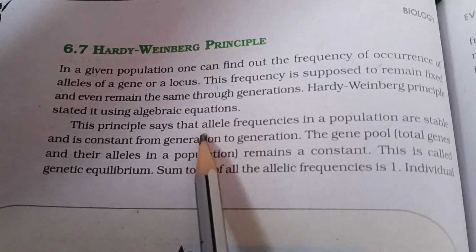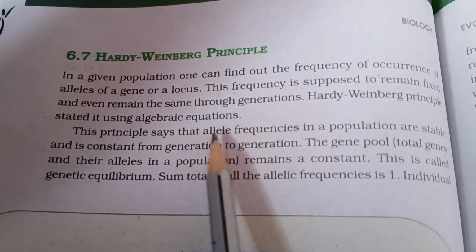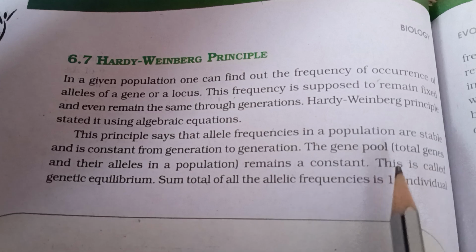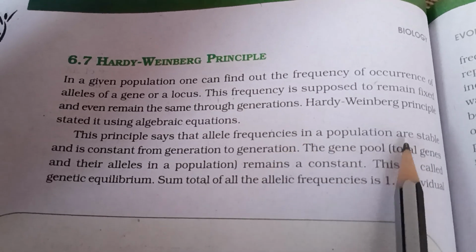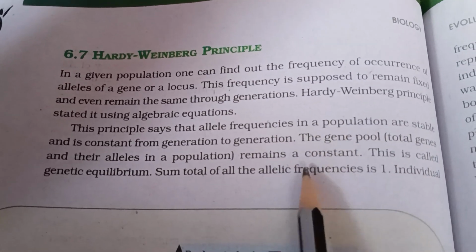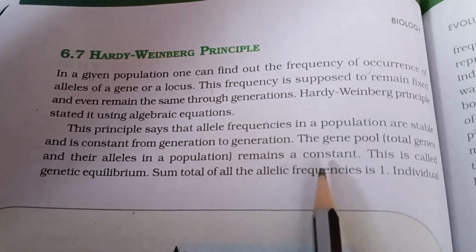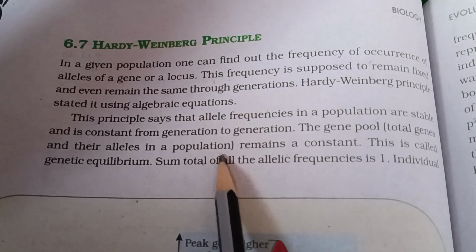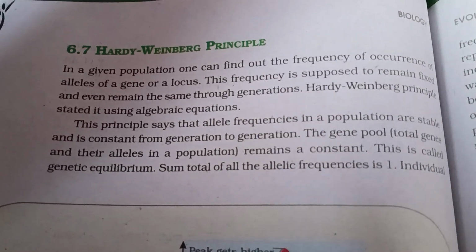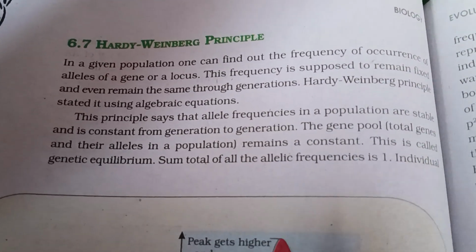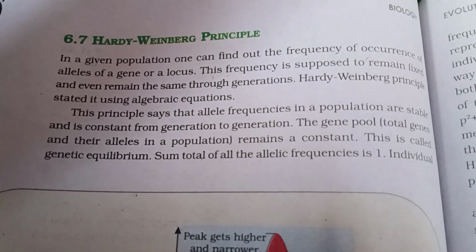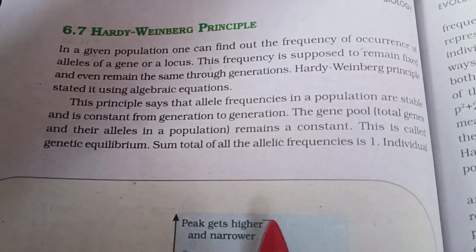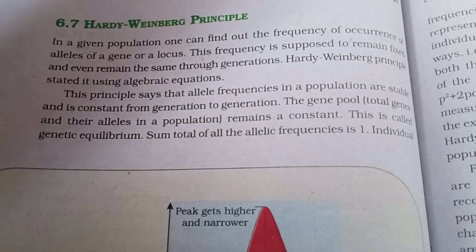This principle says that allele frequencies in a population are stable and constant from generation to generation. So, the gene pool, the total genes and their alleles in a population, remains constant. This is called genetic equilibrium. The sum total of all the allelic frequencies is 1.